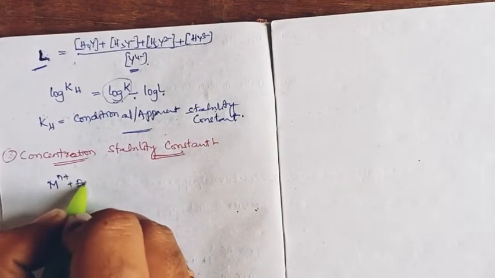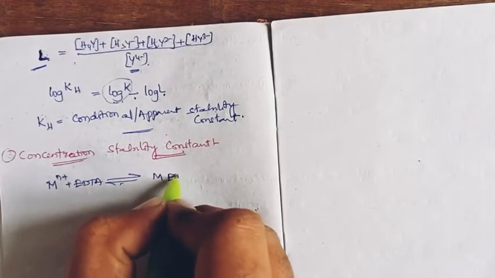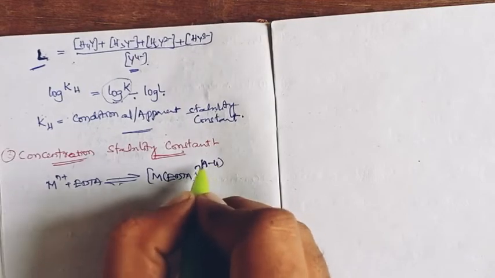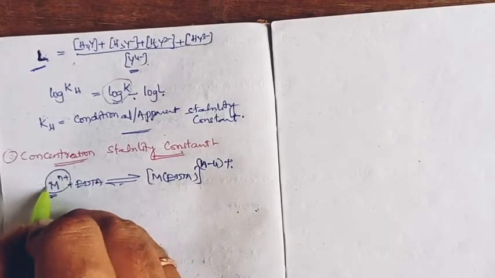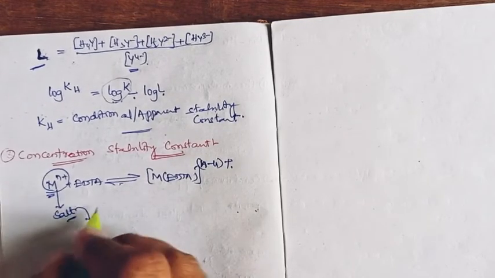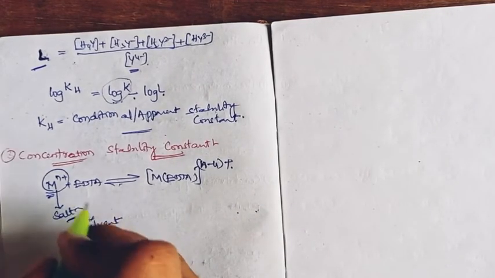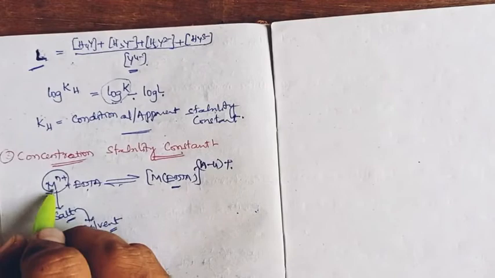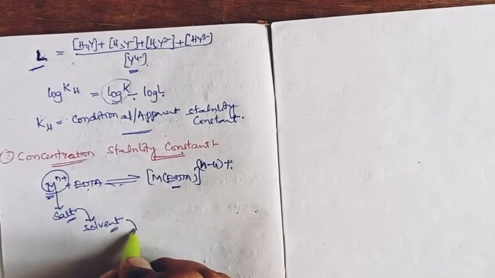So in metal EDTA complexation, the metal salts we consider are dissolved in solvents, and the dissolved metal ions interact with EDTA to form the complex. When metal salts are dissolved in solvents, we may get some errors, right?